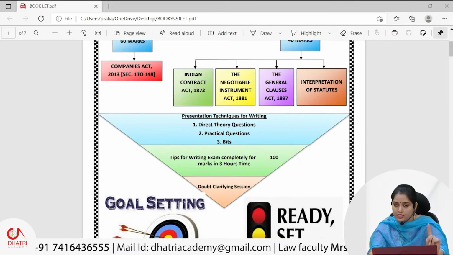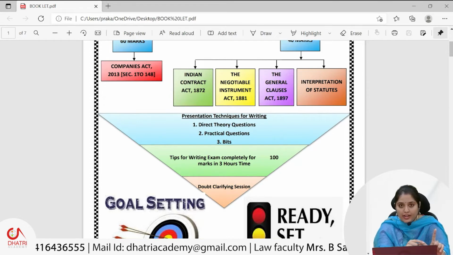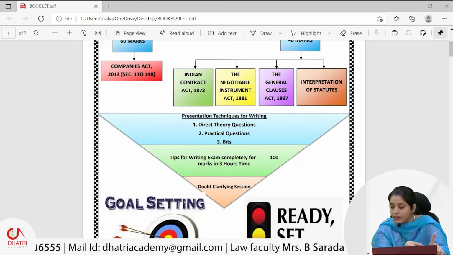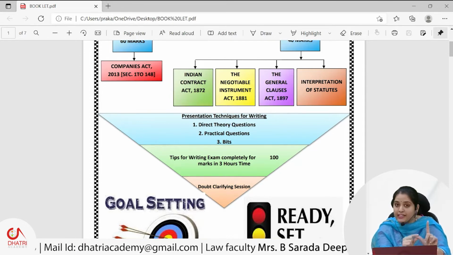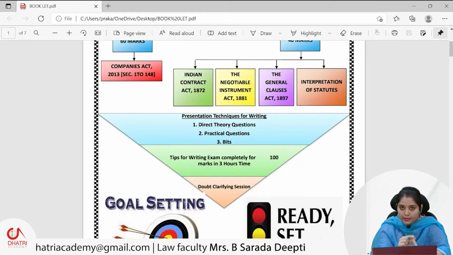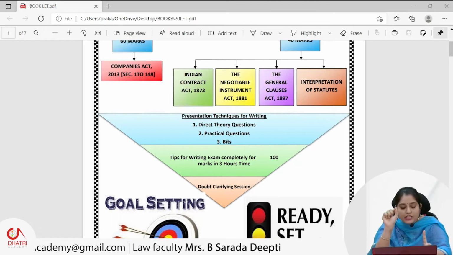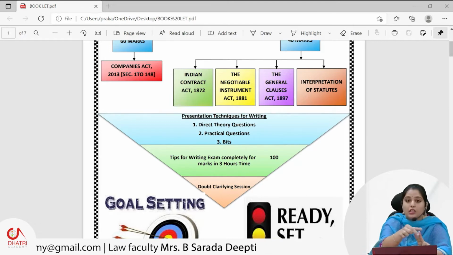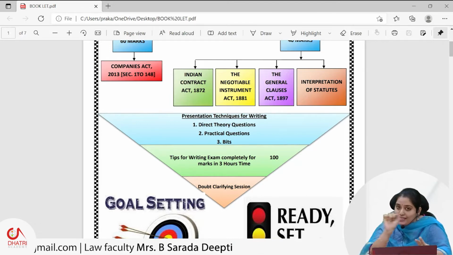So the first important thing is practice your writing. Friends, are you listening carefully? The first important tip is practice writing daily for 5 to 10 minutes. The second important tip is try to write point wise, all these theoretical questions. The third important tip is try to underline the keywords.